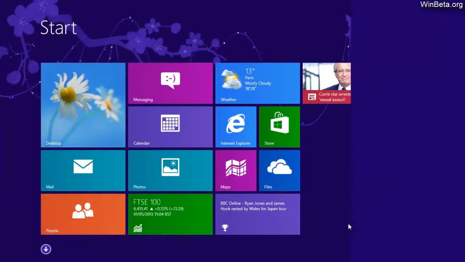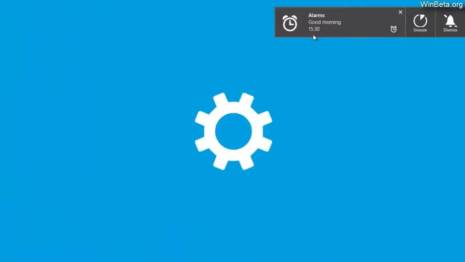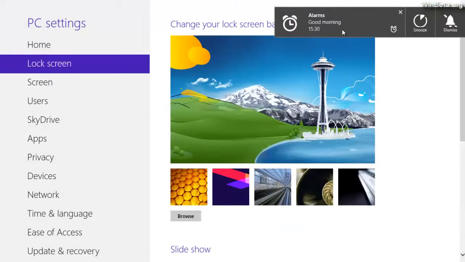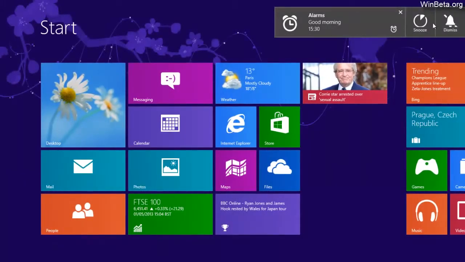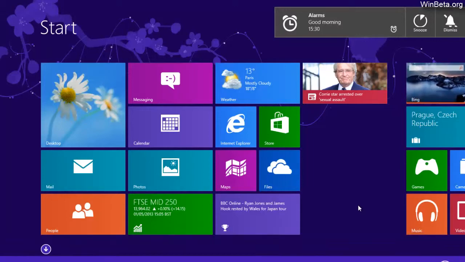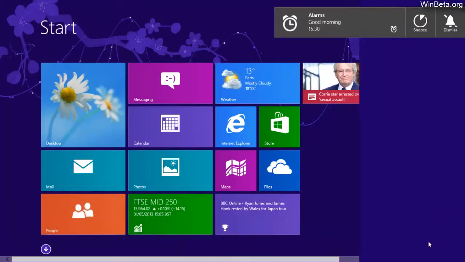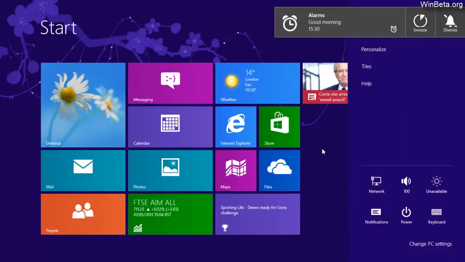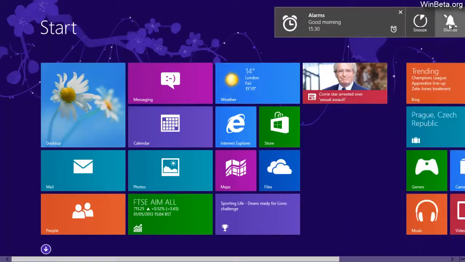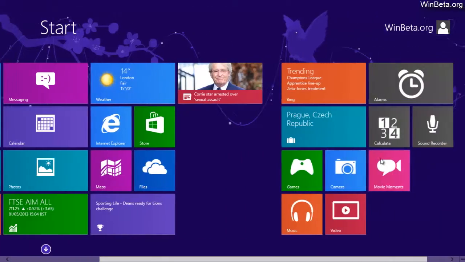Actually, I might have missed a setting here. Hang on, let me just... Oh, there you go, it's working. So it says good morning at 3:30 in the afternoon. So you can either snooze it or dismiss it. If you snooze it, I assume it will last 5 minutes. I don't know if you can hear that, but that is the actual alarm. So if I turn it up. There's 4 different alarms so far, and that's just one of them. So we can dismiss it, and that will go away.